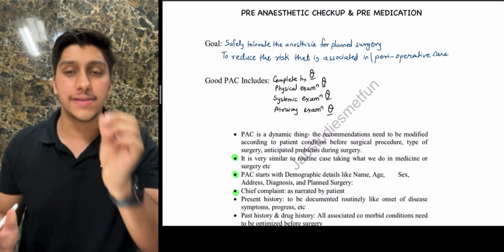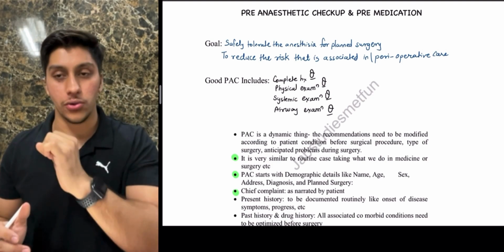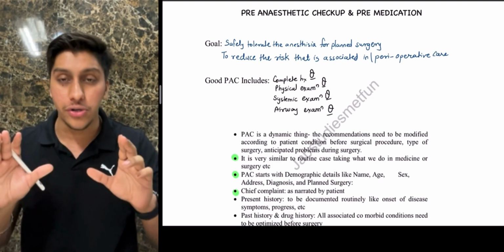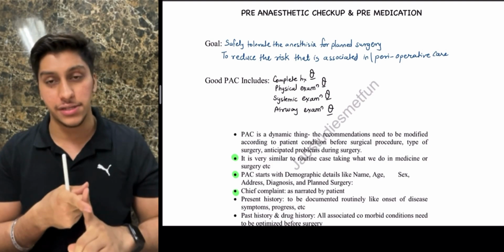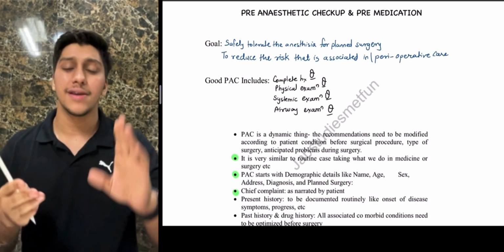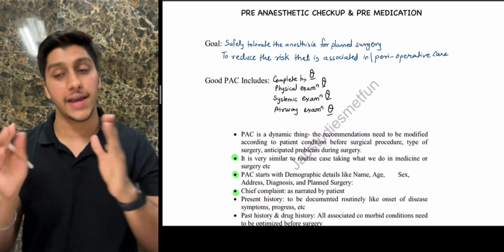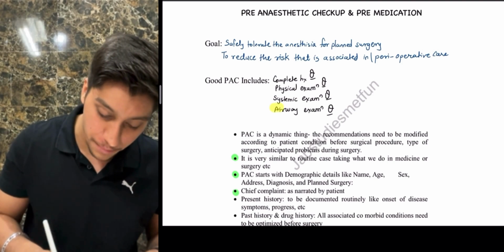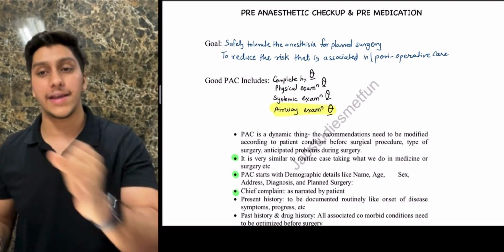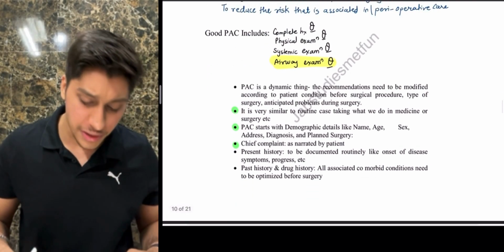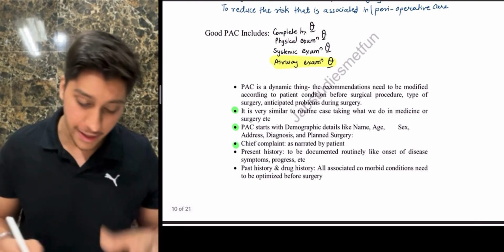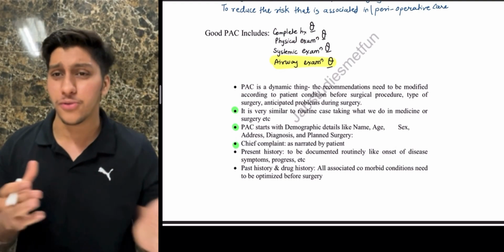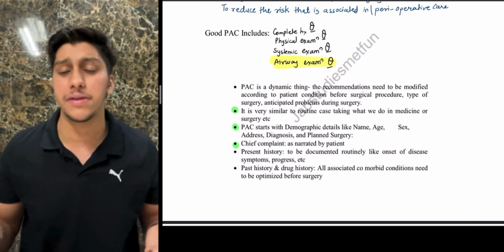What does a good pre-anesthetic checkup include? Whatever we basically need to do as a doctor, which is a complete history, physical examination, systemic examination, and an airway examination. The additional thing which you should remember in pre-anesthetic is going to be the airway examination. These are few things which you just have to remember. If they might ask which of the following is except or not, I just saw one question, so maybe this can come as well.